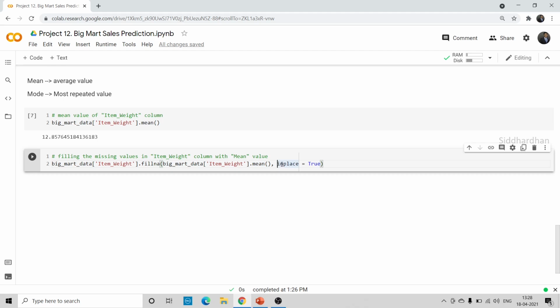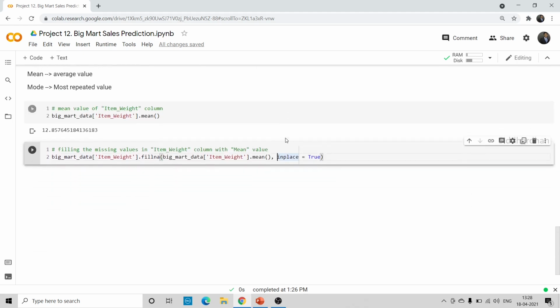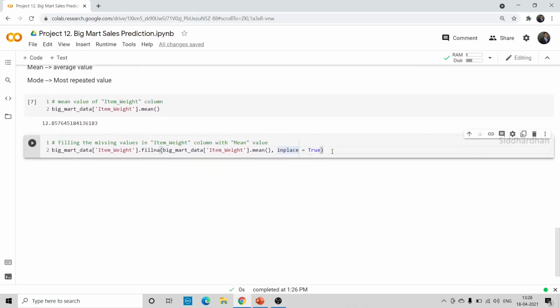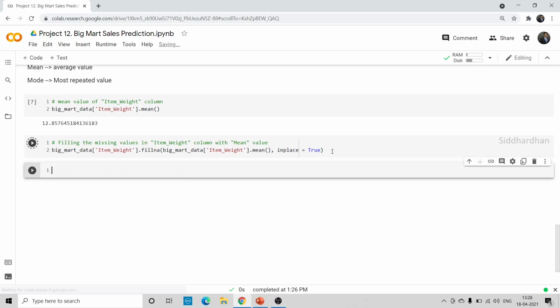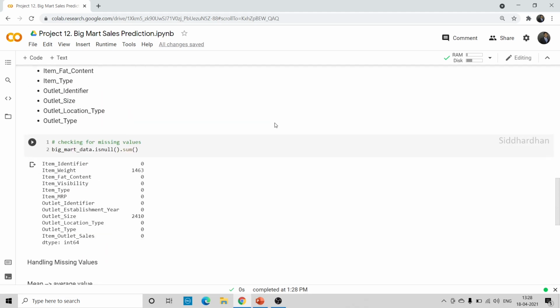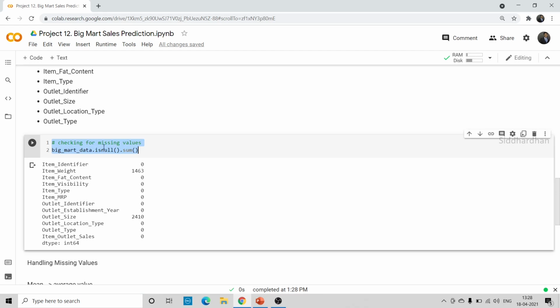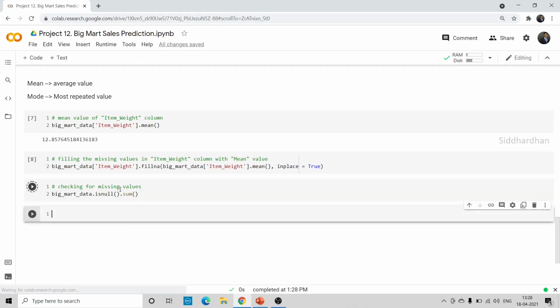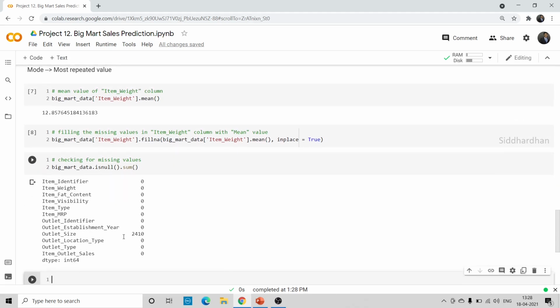If you run this code without inplace, it will give you the replaced values only in this particular output. It won't be stored in your original data set. If you give inplace is equal to true, the missing values will be replaced in your original data set. Now let's run this. Now you can copy this and paste it here and see whether the missing values are still there for the item weight column. Now you can see we have missing values only for the outlet size column. That means we have successfully replaced all the missing values in the item weight column.